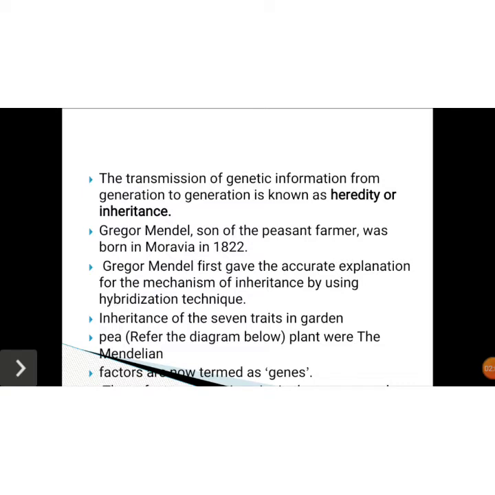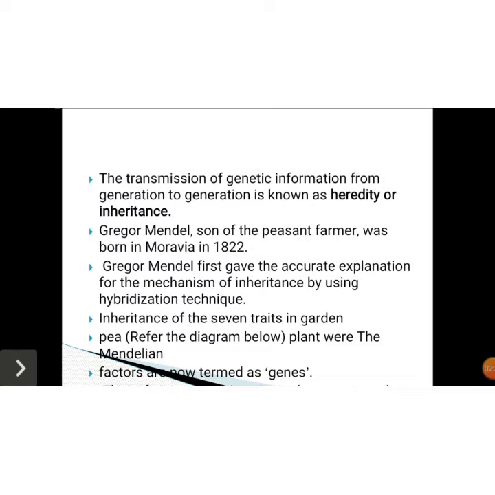Later on, these factors are responsible for the expression of traits, that means they express the characters. Then he proposed that factors are particulate in nature. The Mendelian factors are now presently termed genes. These genes are responsible for transferring characters from one generation to another generation. So this is about Mendel and how he performed the experiment.